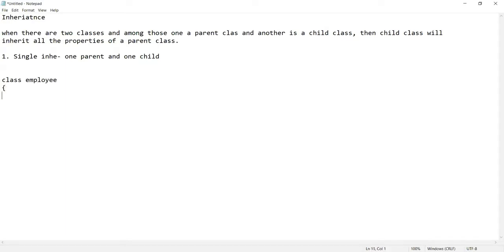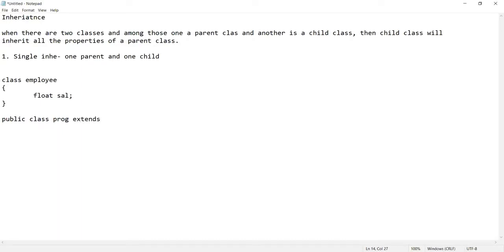So I have made a class employee where I have declared an instance variable salary. Now I'm declaring public class programmer, and because I wish to make this programmer class a child class of the employee class, I will use the keyword extends.